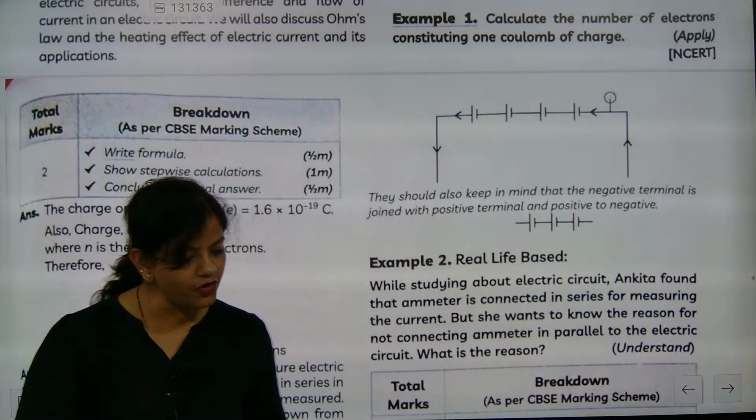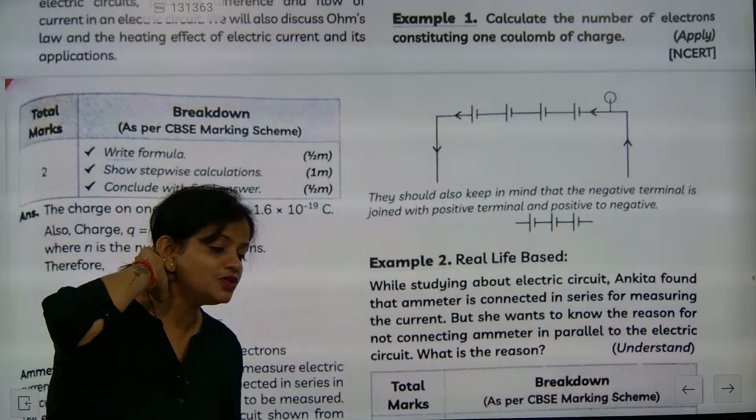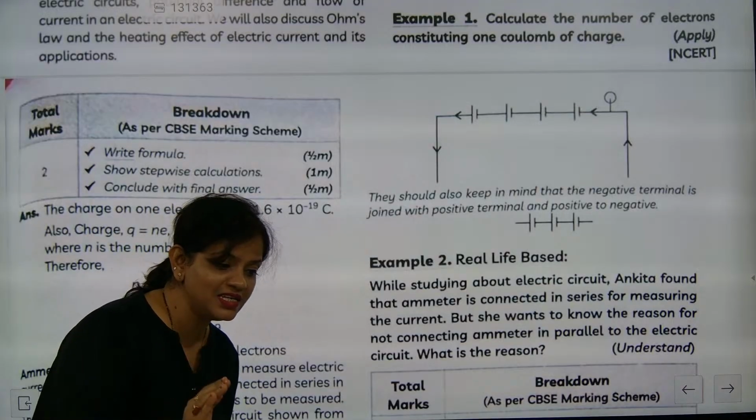So now we will go further. Sneha, good evening. Ishrat, to everybody inform, please.